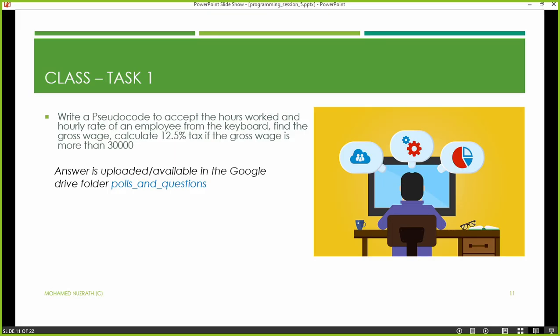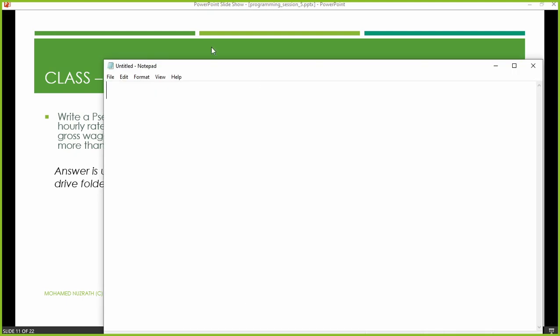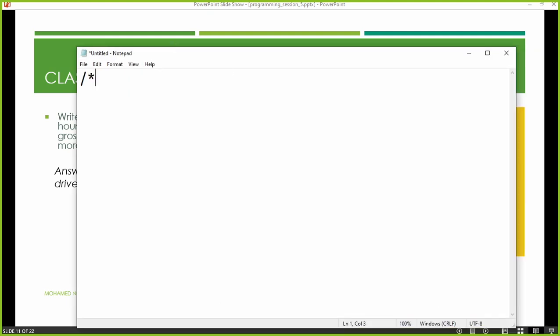This is the question. I will use the notepad and do it first, then I will do it as a Java program. Let's say question 3. We have to start the program. Every program that we start should end, so start, stop should be there. Then we need to ask the user to input 2 things basically.